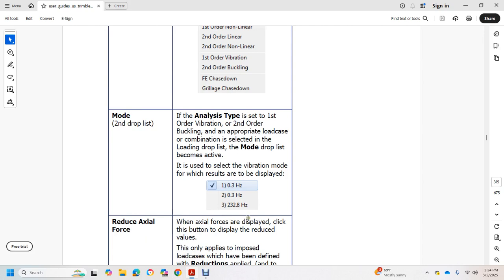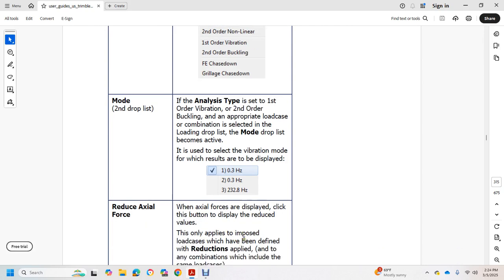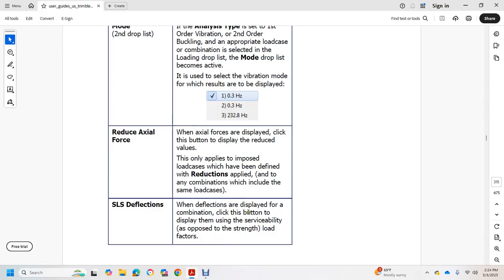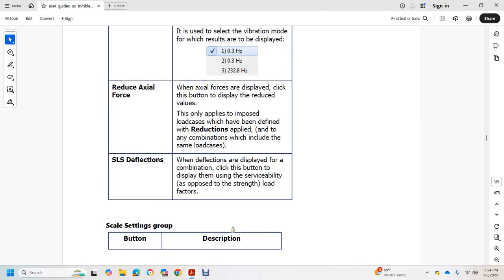Reduced axial force display: with a click of this button, the reduced values only apply to imposed load cases which have been defined with the reduction applied, with the combination including the same load case. SLS deflections display for the combination: click this button to display the serviceability combination, as opposed to the strength load factors.